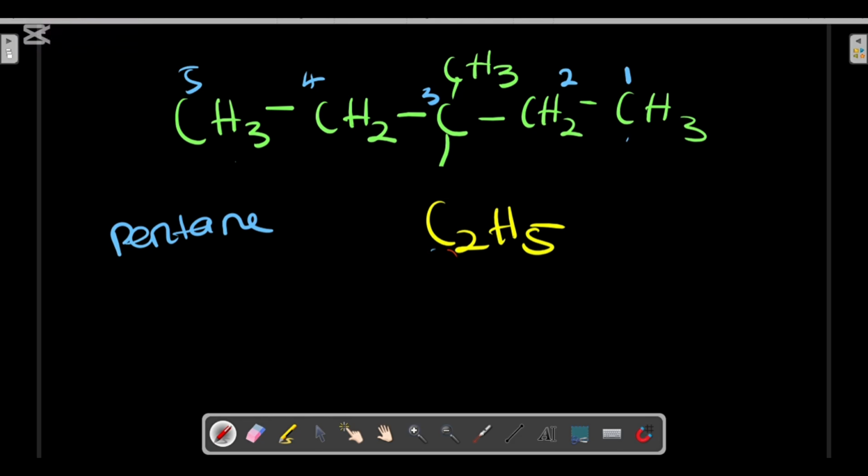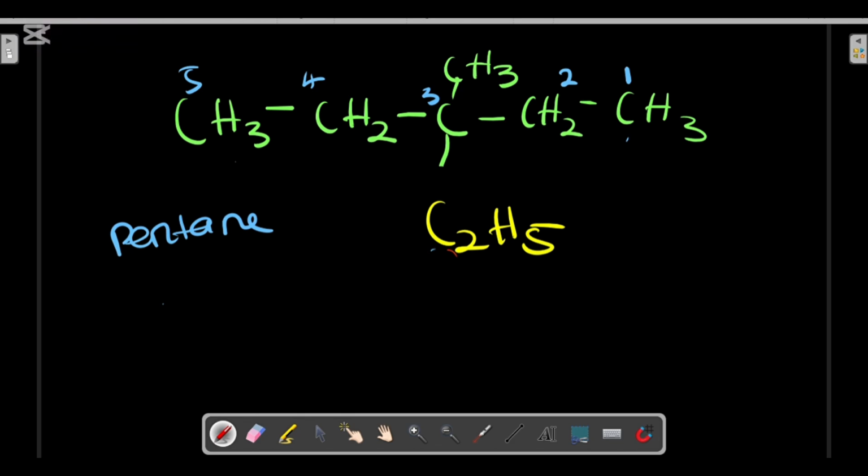Since my parent chain here is pentane, what's the substituent I have here? I have two substituents, which are methyl and ethyl. So which one comes first? Ethyl. So the name of this compound will be ethyl. But how am I going to name it? Will I just write ethyl? No, you're not going to just write ethyl. You're going to indicate the number in which this ethyl is.